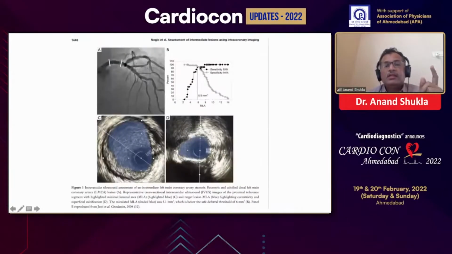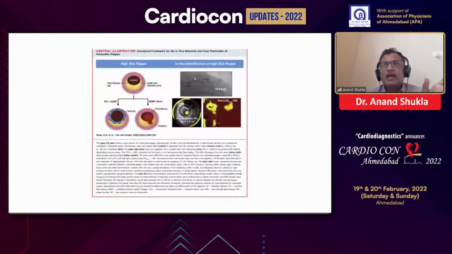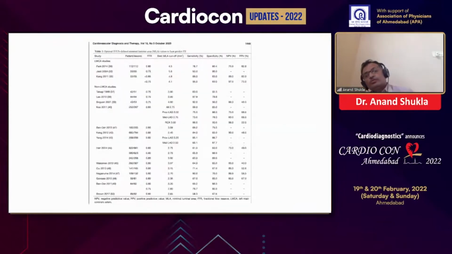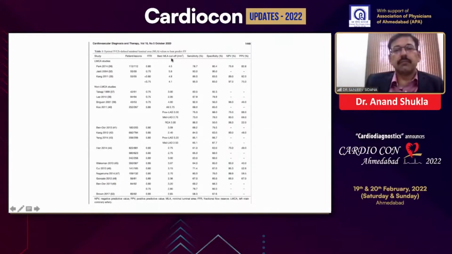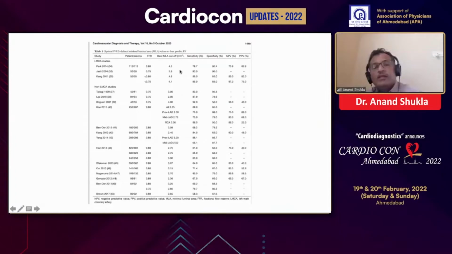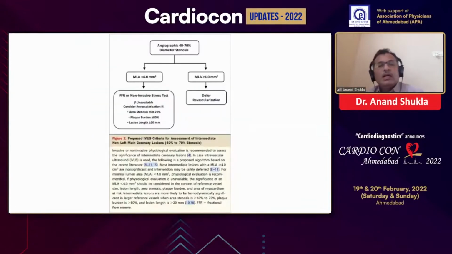That is an MLA of 4 millimeter, plaque burden more than 70, luminal stenosis more than 70, and area stenosis more than 90%. That was found helpful to identify revascularization in a few trials. So these are the trials for the IVUS and FFR comparison, LMCA and non-LMCA, and in all these trials their baseline cutoffs are different, with sensitivity, specificity, positive predictive and negative predictive value compared with the FFR trial.